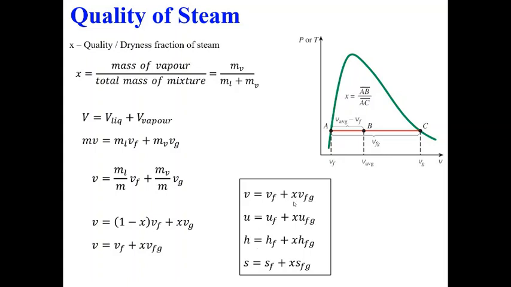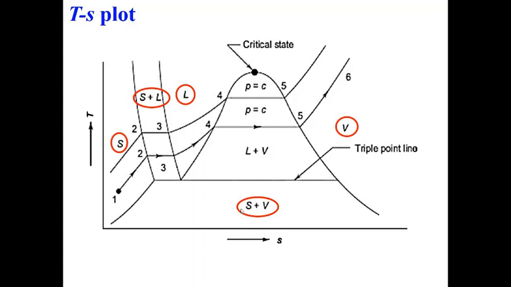This is a weighted average for these properties. So what we can say from this chart is that if you want to calculate any property for a vapor and liquid mixture, you need to take the weighted mass average for those properties, as shown here.